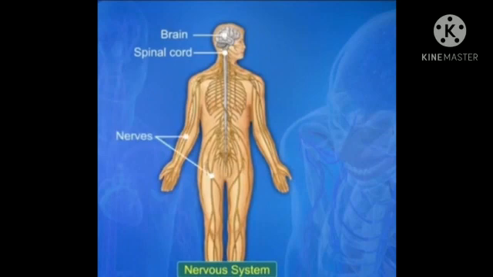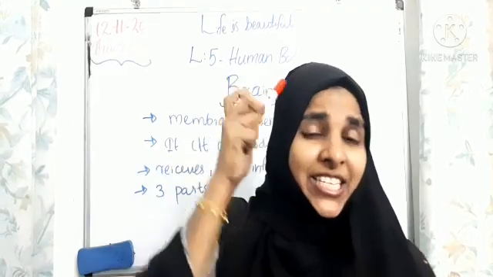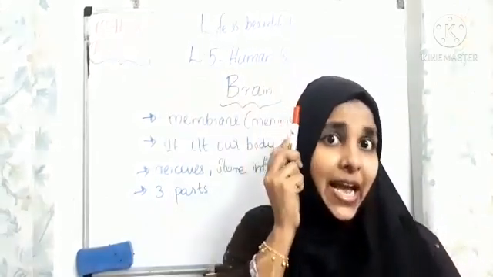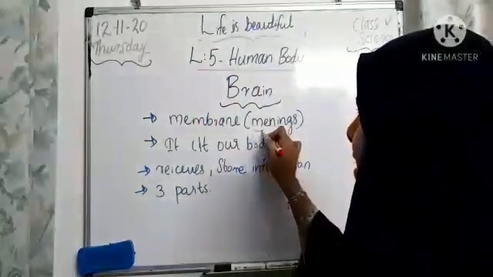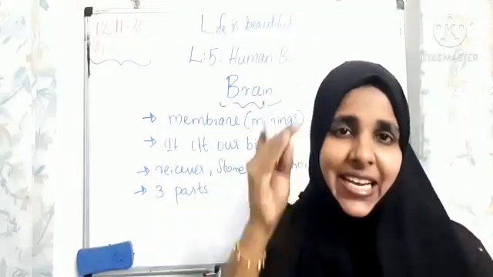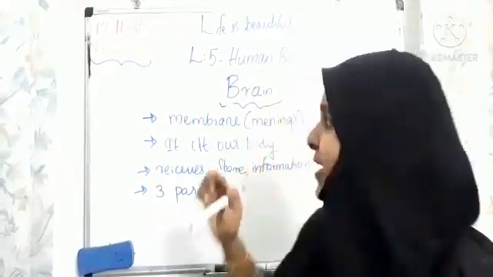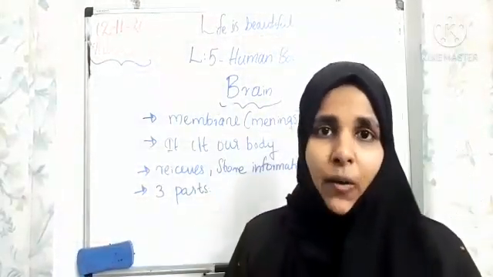So all should listen carefully. First, let's start with the brain. The brain is the control center of our body and it is located in our head and well protected by a bony structure that we call the skull. So children, our brain is located in our head, right, and it is protected by a thin sheet-like membrane that we call meninges. And it controls our body. Our body is controlled by our brain.